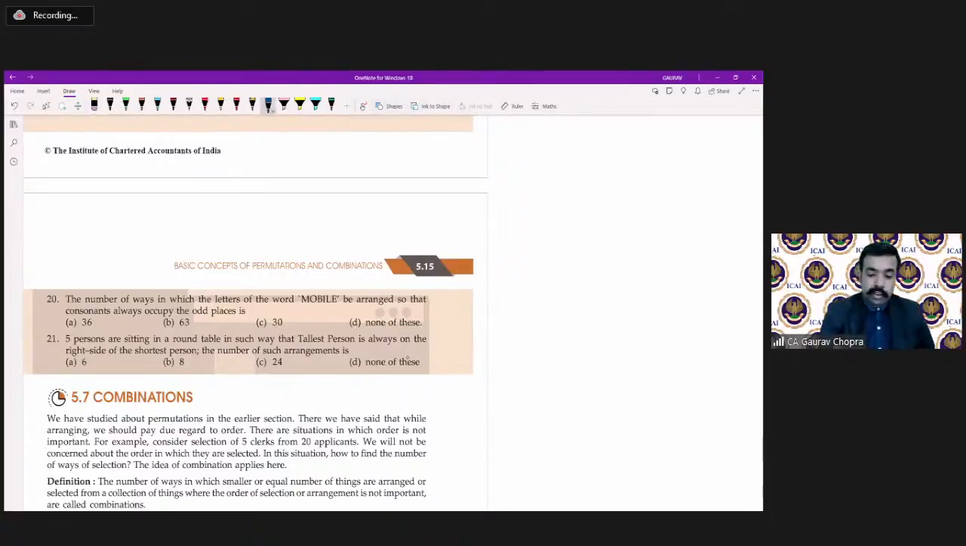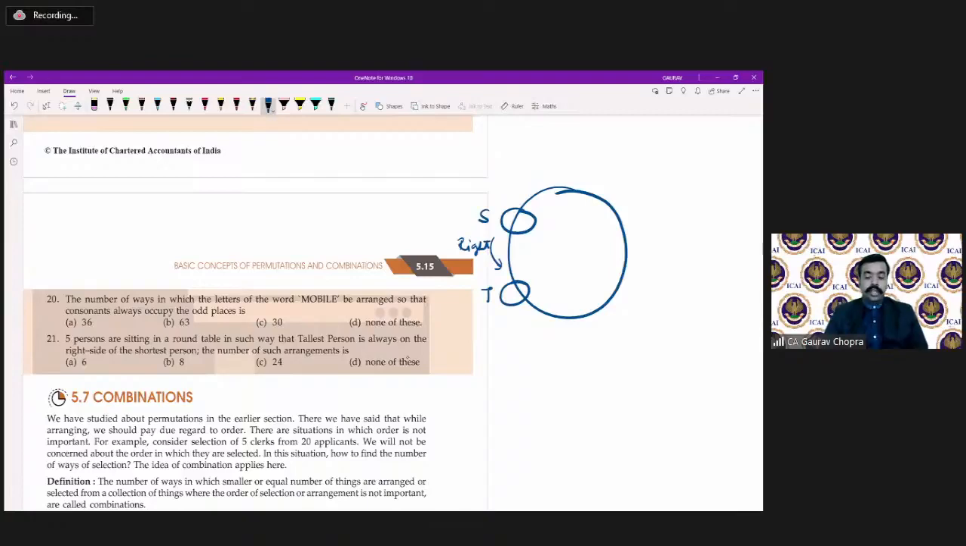So there are 5 persons, and out of those 5, there is one tallest and one shortest. And what is the condition? That the tallest person is on the right side of the shortest person. See, if here is the shortest person, then the tallest person will be on the right. Then remaining, we are having how many persons? 1, 2, and then 3. So in how many ways can this be arranged?